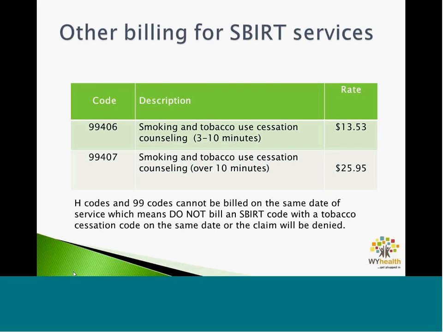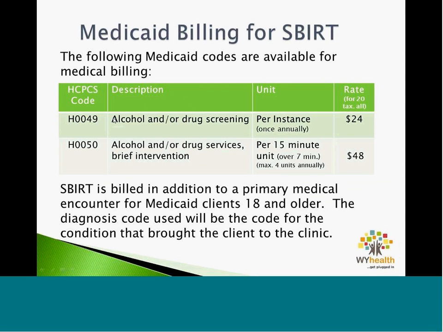It is important to note that H codes and 99 codes cannot be billed on the same date of service. If you bill an SBIRT code along with a tobacco cessation code on the date of service, the claim will be denied. So back to this code, H0049, which is for screening, the ASSIST screening also includes tobacco along with alcohol and all the illicit drug questions.